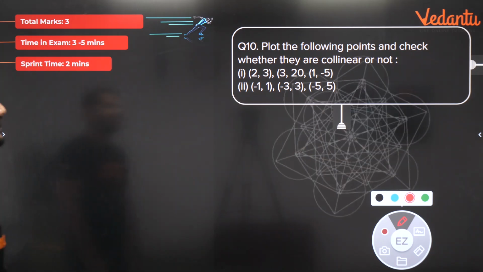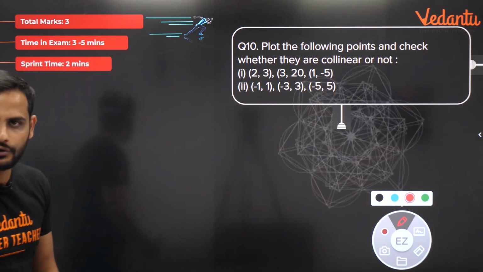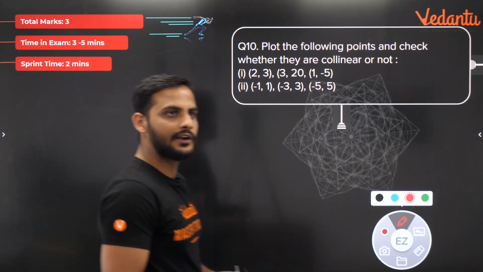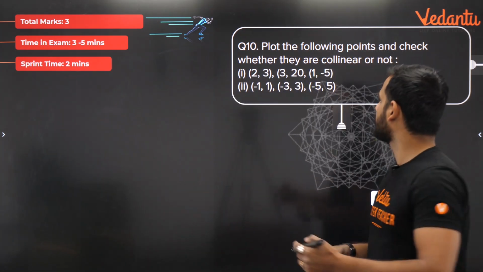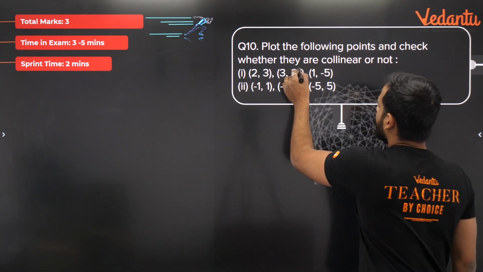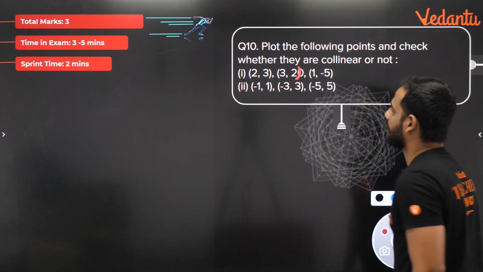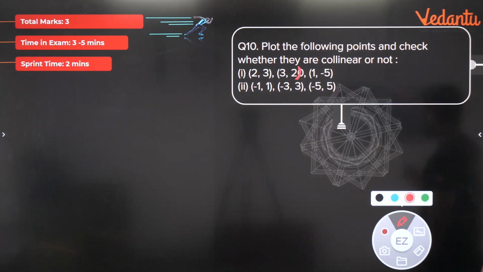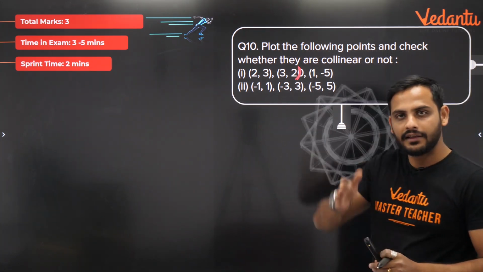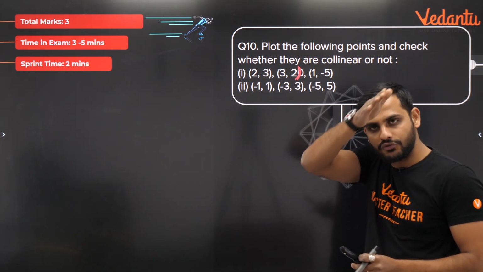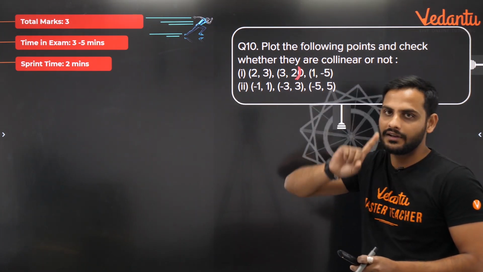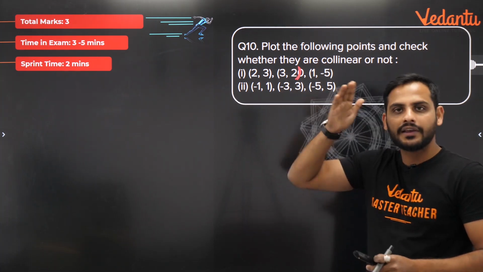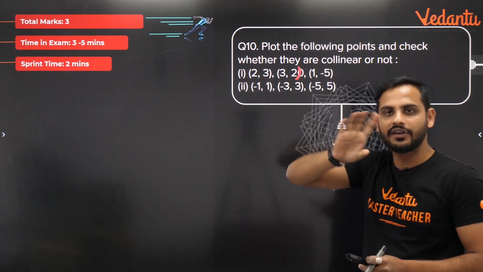Plot the following points and check whether they are collinear or not. You just plot those points, but it is not 3, 20, it is 3, 2. Then, using a scale, you have to check whether all three points, if you join them, can be joined using a single line or not. Collinearity means all three points can be joined using a single line.